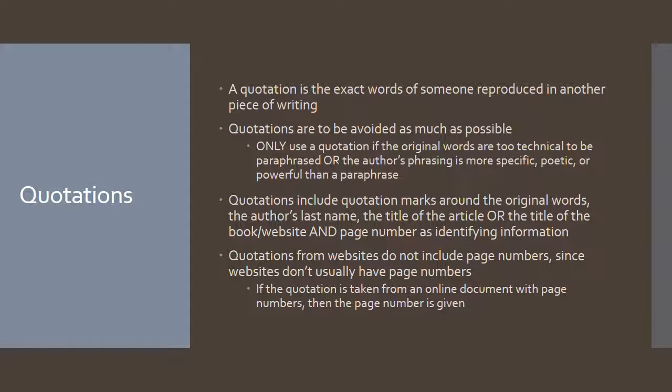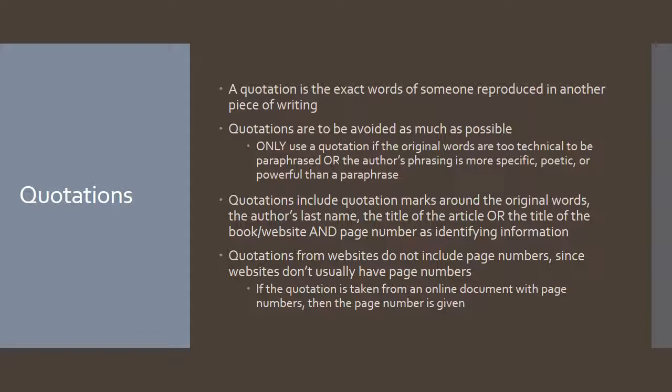Now let's look at quotations, or quotes as many people call them. A quotation is the exact words of someone reproduced exactly in another piece of writing. Quotations are actually to be avoided as much as possible. It's always better to use a paraphrase if you can, because that shows 1, that you understand the author's words, and 2, that you have the proficiency to express ideas in your own way.